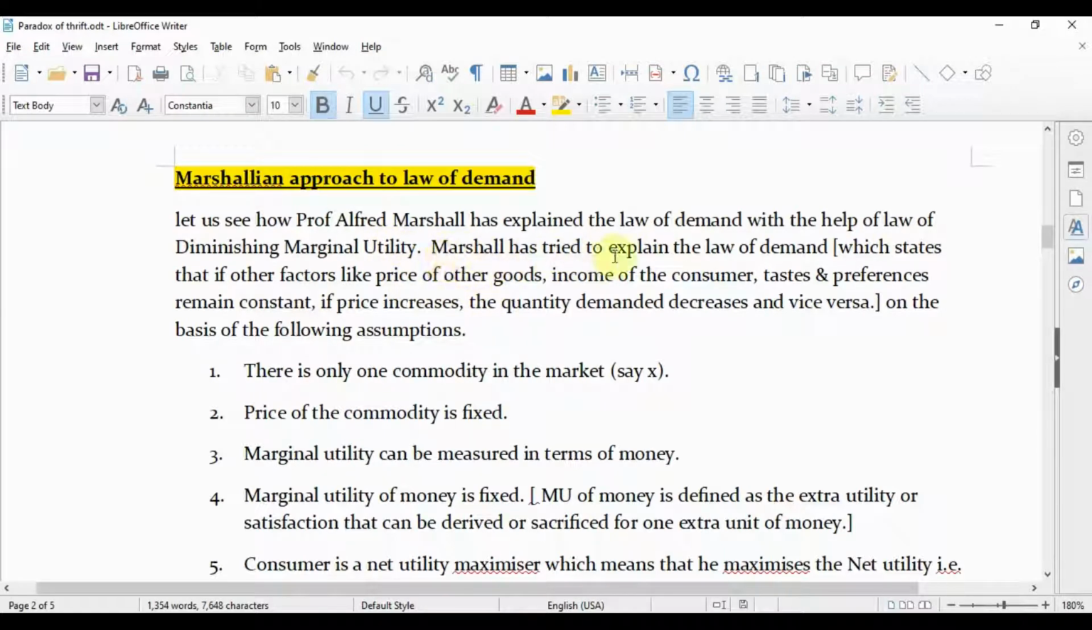Marshall has tried to explain the law of demand, which states that if other factors like the price of other goods, income of the consumer, tastes and preferences, etc. remain constant, and if price increases, the quantity demanded decreases and vice versa, on the basis of the following assumptions.